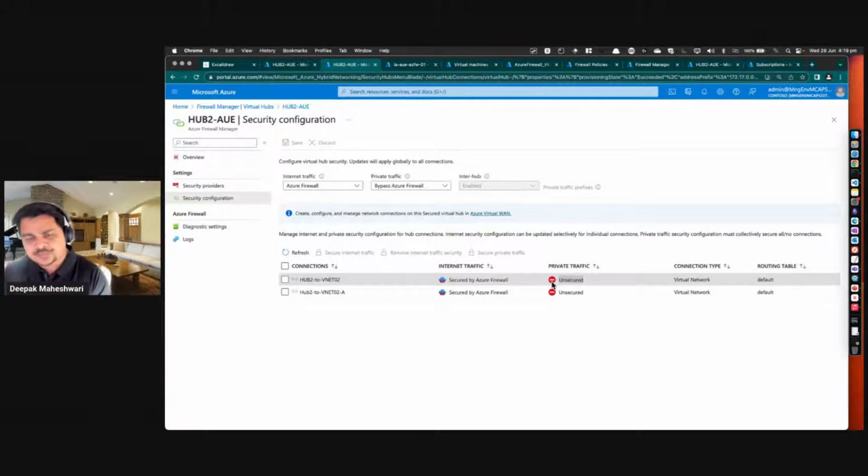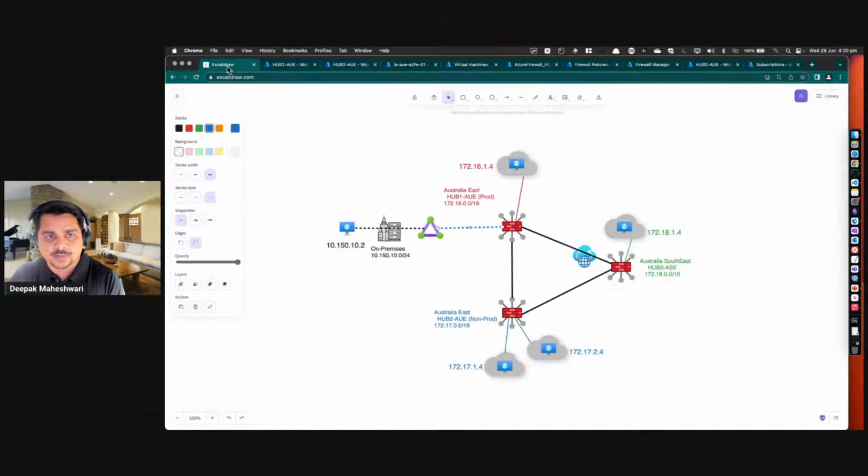Now, in order to see how it works, I have created multiple VMs in each hub. I've got 4 VMs, and just to come back to the diagram of the environment, I've got 1 VM in each hub, and 2 VMs in this hub. So now what will happen? I will try to ping VMs from one hub to another.